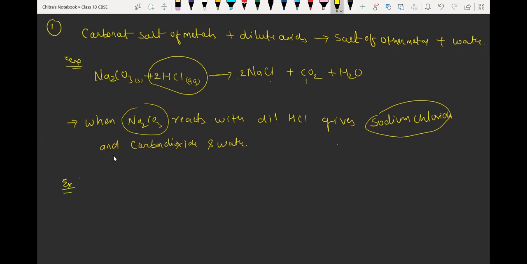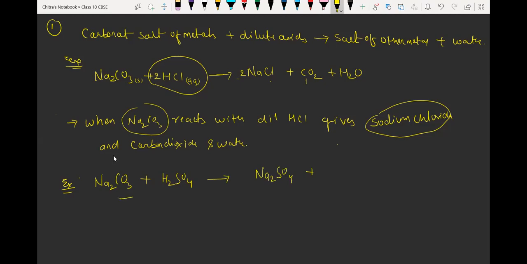Example number 2. Again, we have the same salt, which is Na2CO3, and we are reacting sodium carbonate with H2SO4. It is the sulfuric acid. So the product will be sodium sulfate, Na2SO4. Okay, and carbon dioxide will release here.